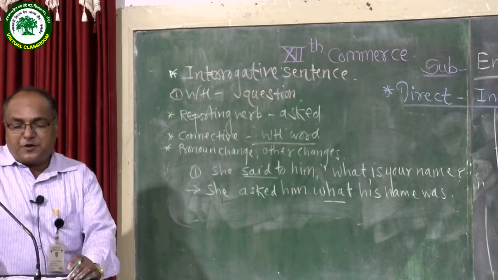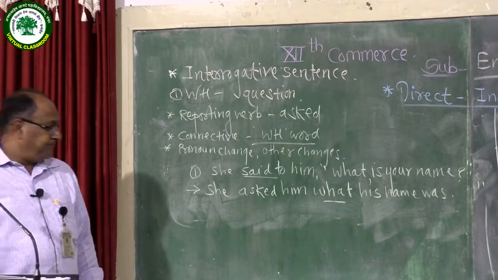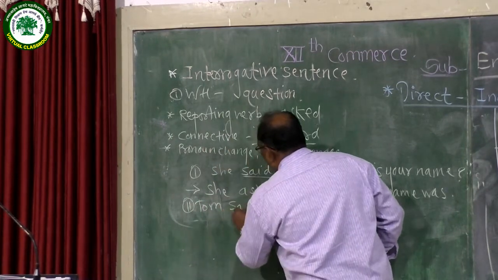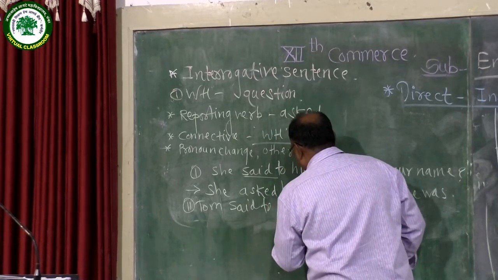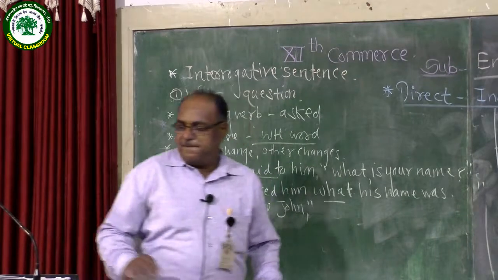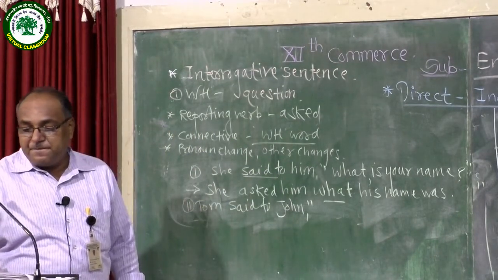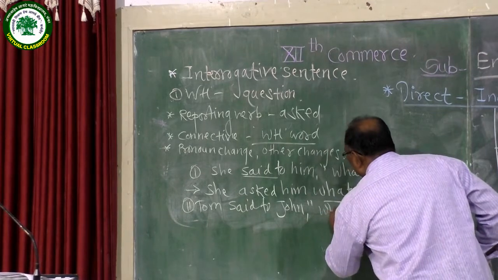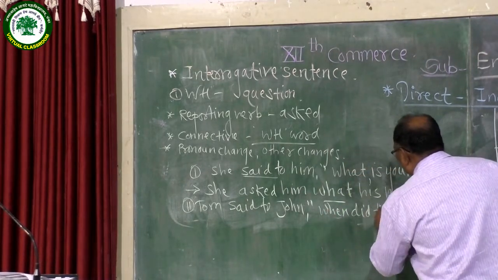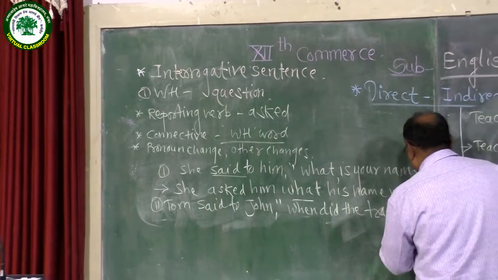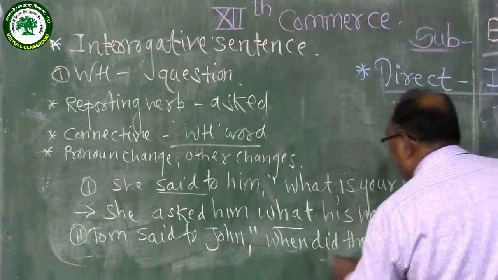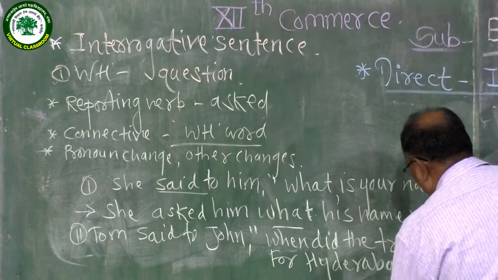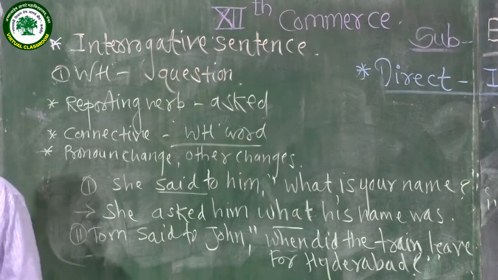One more example we also take for practice. Tom said to John, when did the train leave for Hyderabad? So this sentence can be changed into indirect narration.